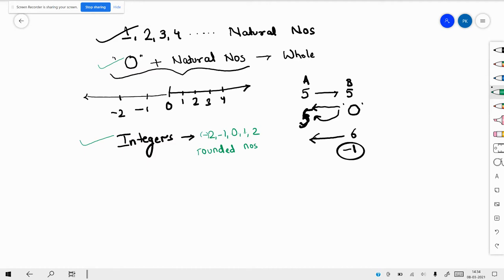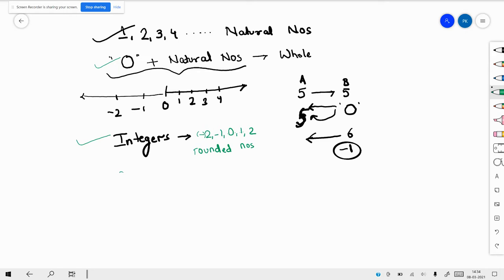Now, integers were also fine. Then came a concept called fractions. Now, what does fractions mean? Fractions means, if you have one pizza and you and your sister want to divide it, then one person will get one part and the other, being the bossy one, will get 3 parts.